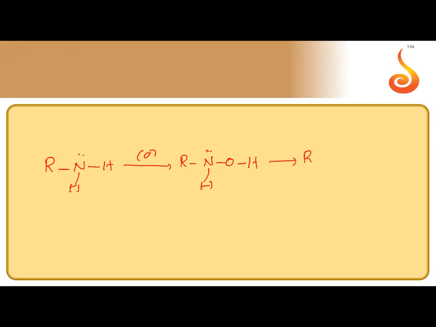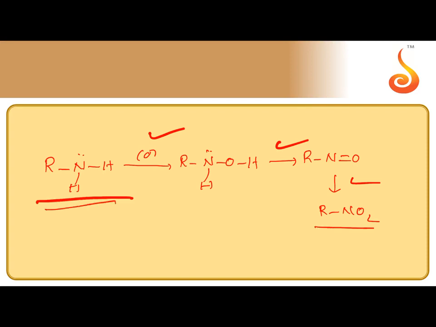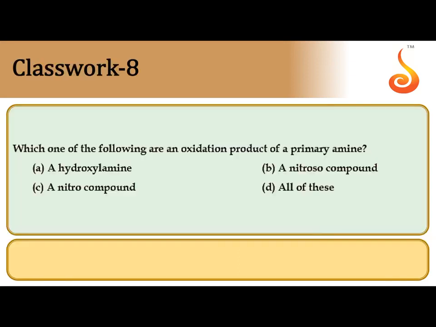Later it undergoes oxidation to give nitrosoalkane. Further it undergoes oxidation to give NO2. So in three stages, RNH2 will become RNO2. During this oxidation process, we can get hydroxylamine, nitrosoalkane and nitroalkane.